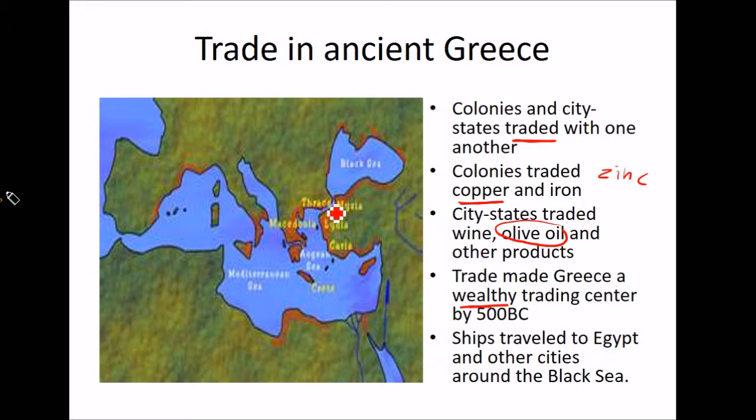Black Sea is up here. All right, so this is Greece. Ships are going to Italy. Ships are going to Sicily. That's an island. Ships are going to Spain, France. What is today France. Over to Turkey. The Hebrews, remember the Hebrews were over here? They went over there too. And then to Egypt. And that's about it for that lesson.